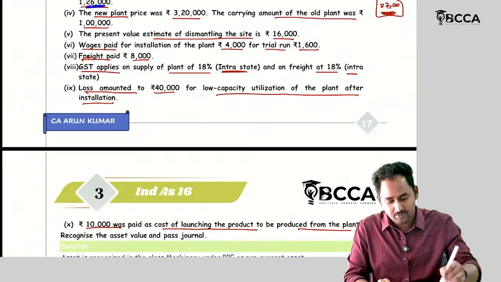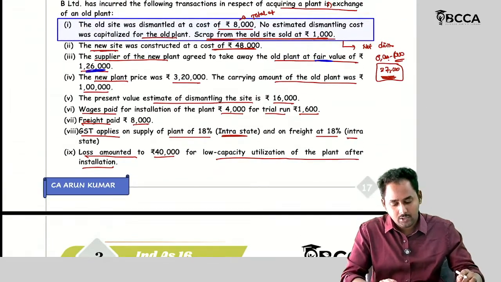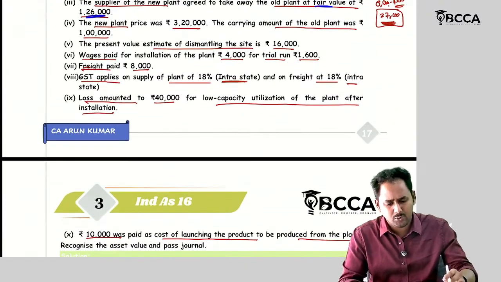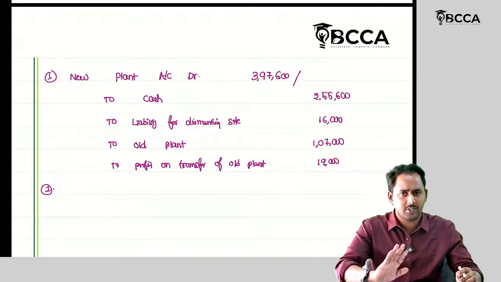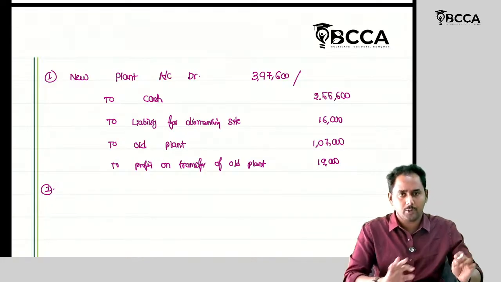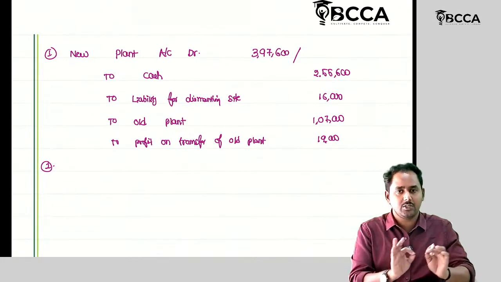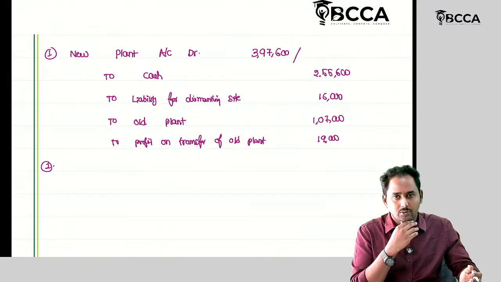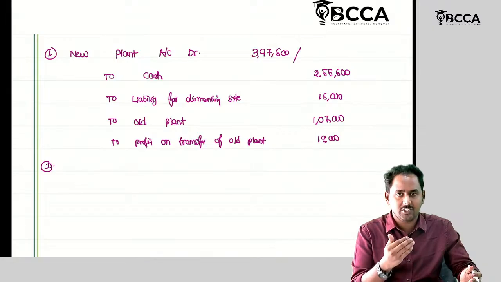Here we have some element left, right? So loss of, here GST is also there. So here I can write it down. You need not pass the journal entries with respect to the GST. So write one note point: GST accounting treatment is ignored. Then no need to write the accounts. No need to provide the journal entry with respect to GST.